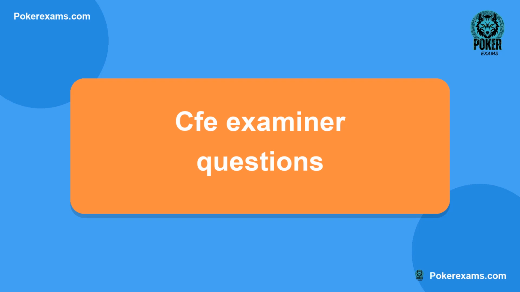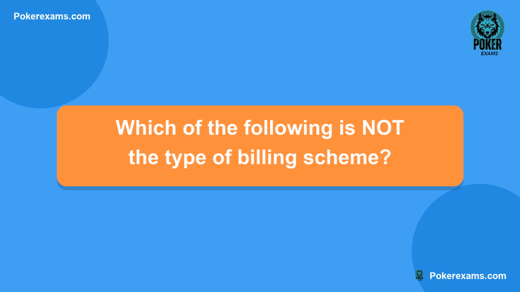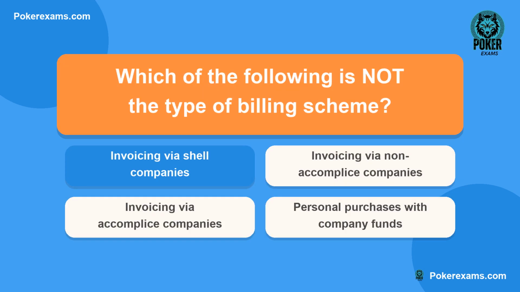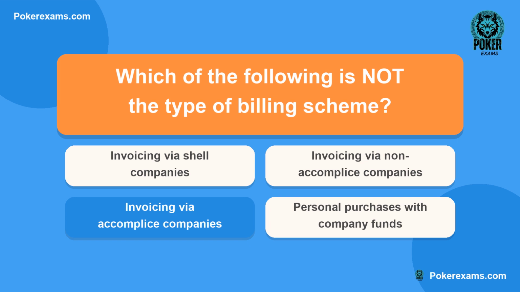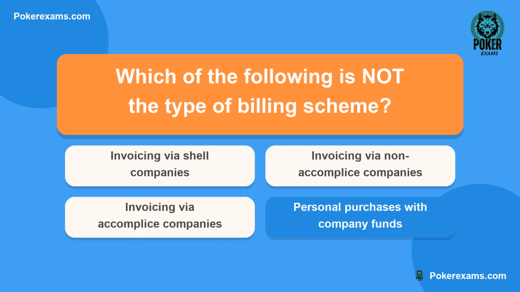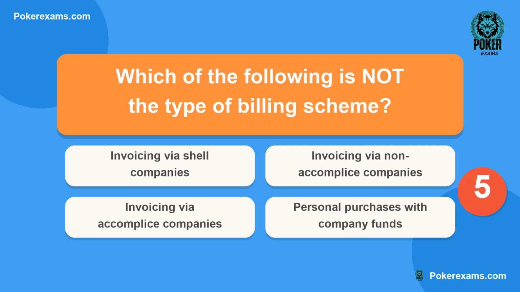CFE examiner questions. Let's get started. Which of the following is not the type of billing scheme? Is it A, invoicing via shell companies? Or B, invoicing via non-accomplice companies? Could it be C, invoicing via accomplice companies? Or lastly D, personal purchases with company funds?